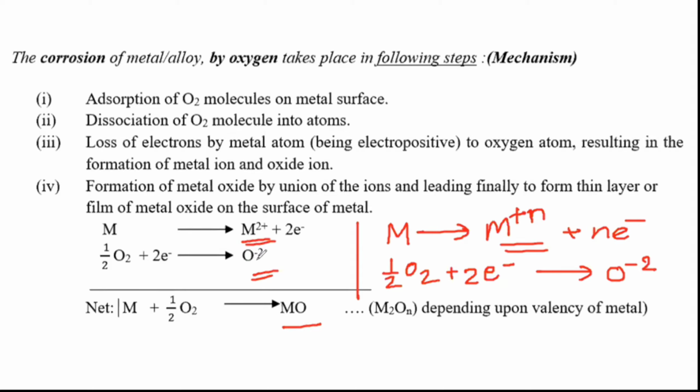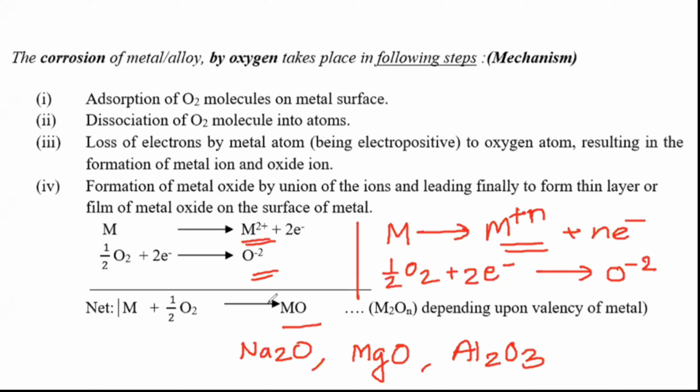Both are in 1:1 proportion, as the valency is the same in this case. But some metals can have different formulae. For example, if it is sodium, then 2 sodium atoms are required for oxide formation. If it is calcium oxide or magnesium oxide, it is 1:1 proportion. Similarly, if it is aluminum oxide, then Al2O3, such type of molecules.